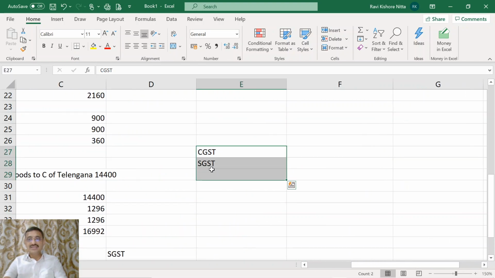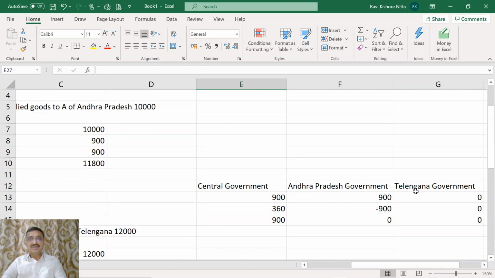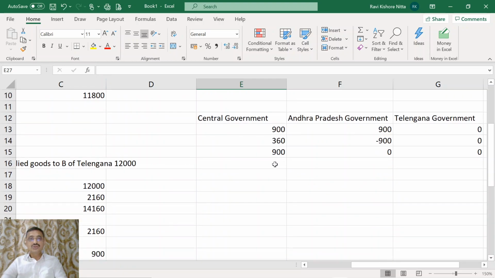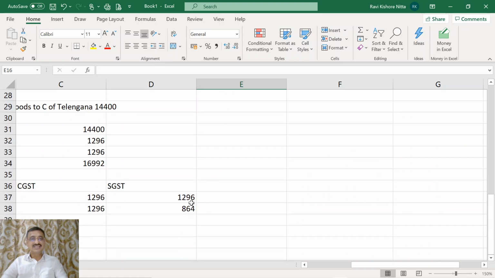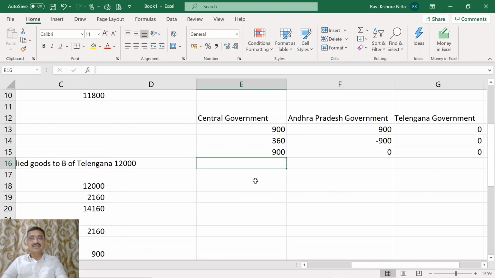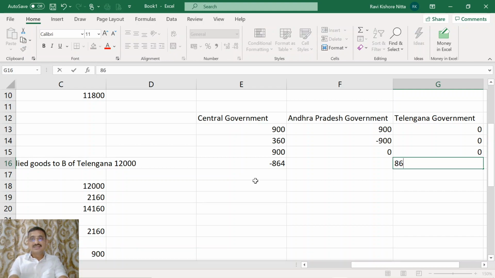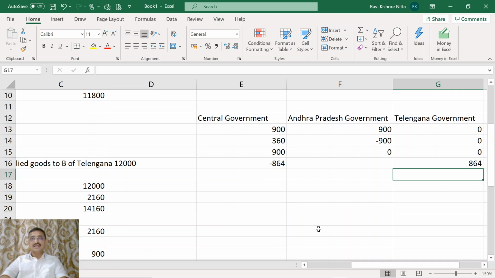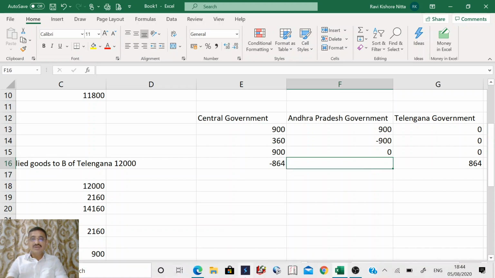What you have to examine is how much IGST is utilized to set off the SGST of Telangana state. It is 864. So the central government has to transfer 864 to whom? Telangana government. 864 Telangana government will get.